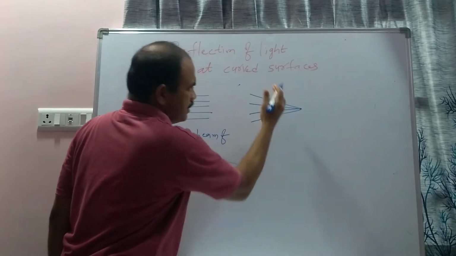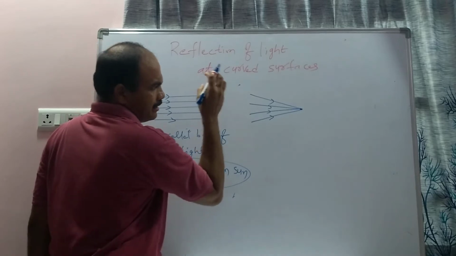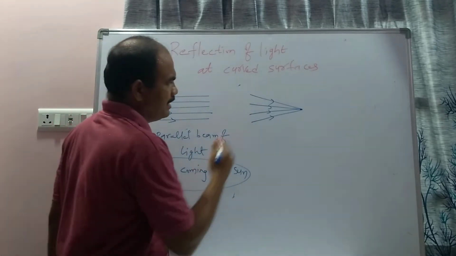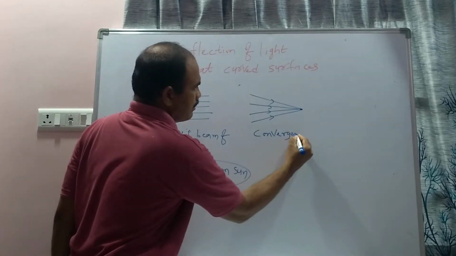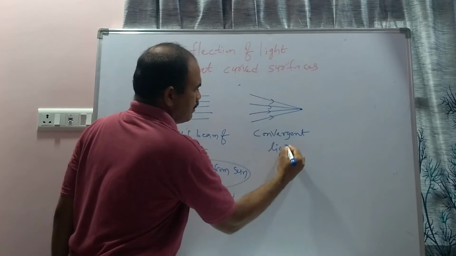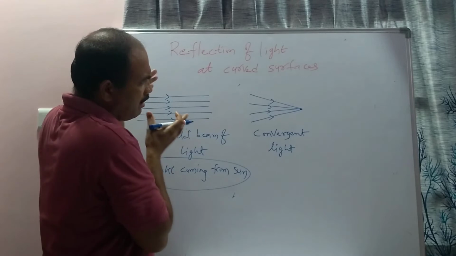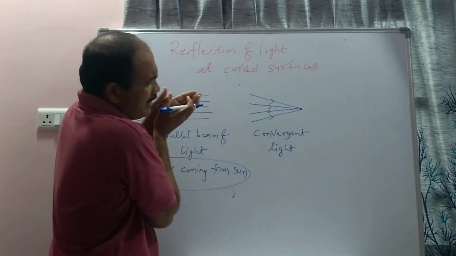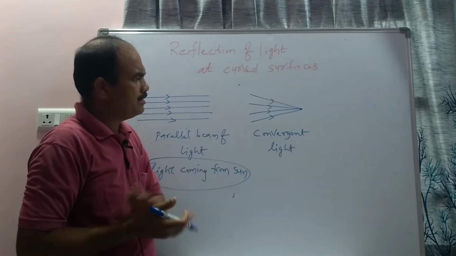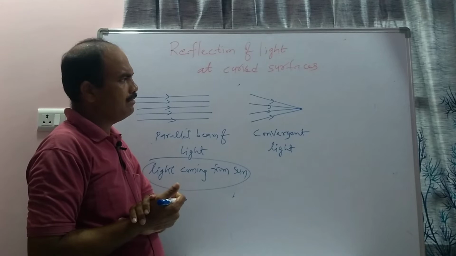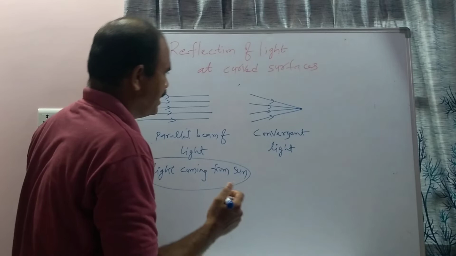So now these are a group of light rays and they are meeting at a point. This type of beam of light will be called convergent light. So these all meet at a point, and these light rays actually meet or appear to meet, then that light will be known as convergent light. And next, the divergent light.